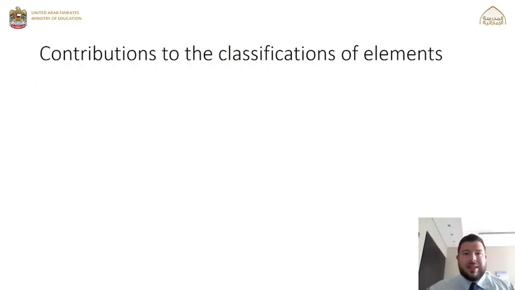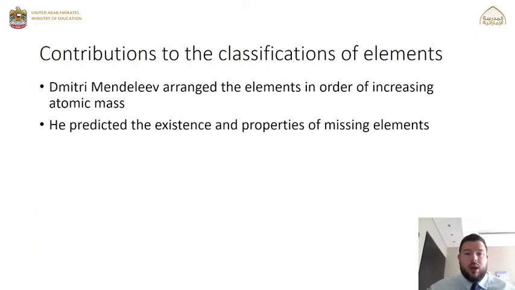Moving on to the next scientist then, the third out of the 4 we're going to look at, he was called Dmitry Mendeleev. Now he was a Russian scientist, and he also ordered the elements in order of their increasing atomic mass. But what he did is he actually predicted properties of missing elements, and he left gaps in his periodic table that could be filled in when new elements were discovered which fitted these patterns that were being created.